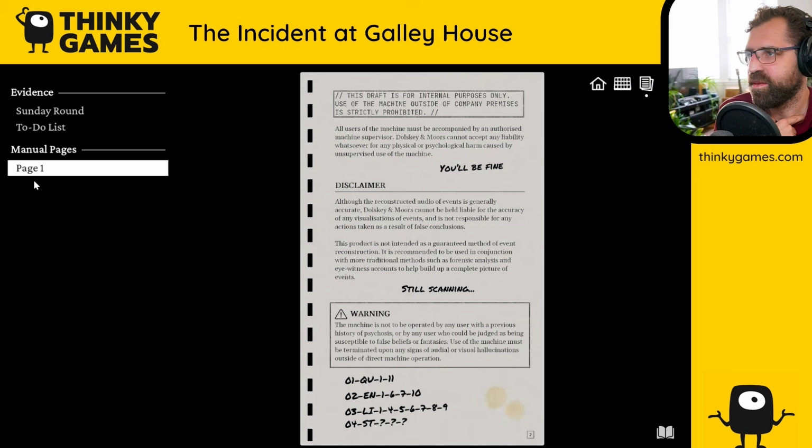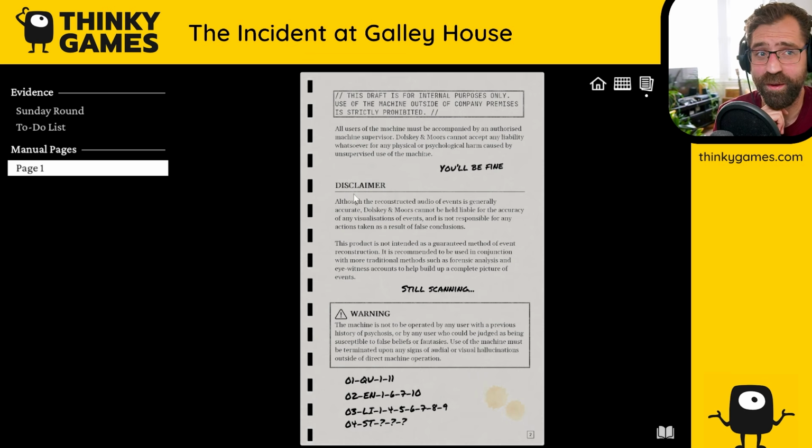Manual pages. Page 1. This draft is for internal purposes only. Use of the machine outside of company premises is strictly prohibited. All users of the machine must be accompanied by an authorized machine supervisor. Dulski and Moores cannot accept any liability whatsoever for any physical or psychological harm caused by unsupervised use of the machine. You'll be fine. I bet.